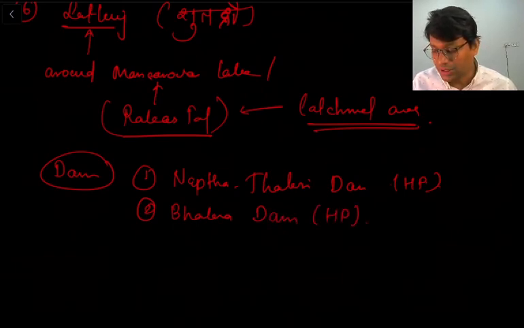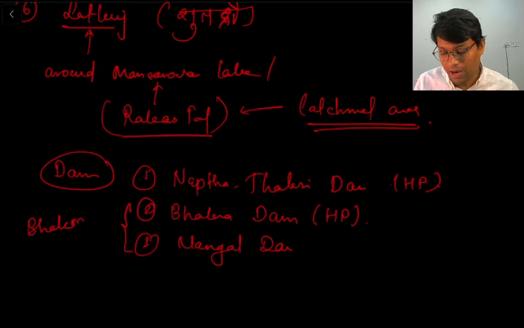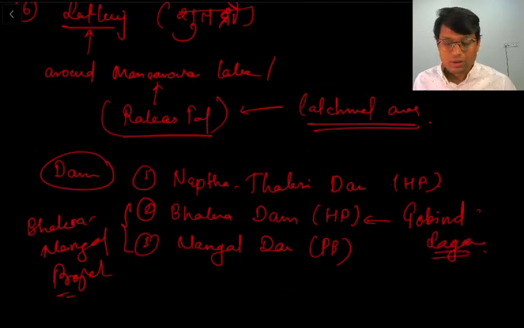Bhakra Dam is in Himachal Pradesh, and its associated dam is Nangal Dam. So collectively we call this Bhakra Nangal project, right? So Nangal Dam is in Punjab. Bhakra Dam alternately is also called, I guess, Gobind Sagar. Okay. So these are two very important dams, that is Bhakra and Nangal. Always remember, Bhakra is in Himachal Pradesh and Nangal is in Punjab, right?